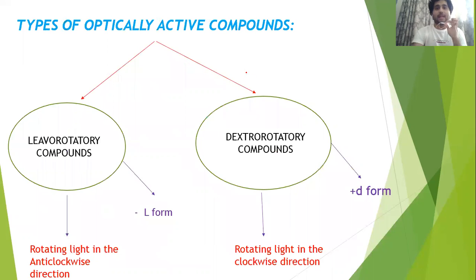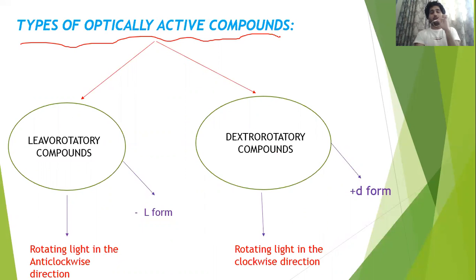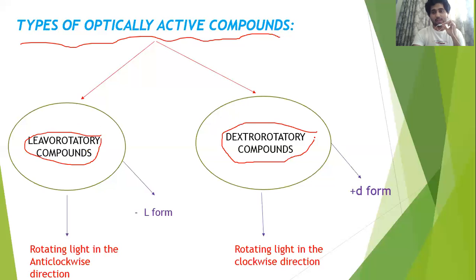Next, types of optically active compounds. In chemistry, types are very important. This is a very deep concept. For JEE Mains in advance, but for CBSE boards, we need to know it very short and crisp. Not that much depth is required for CBSE board exams. There are two types of compounds. One is levorotatory, another one is dextrorotatory.